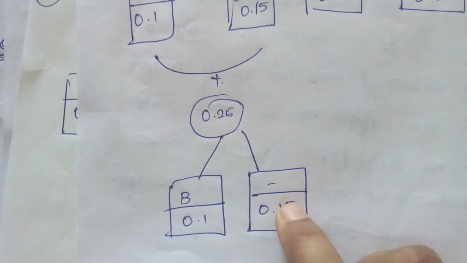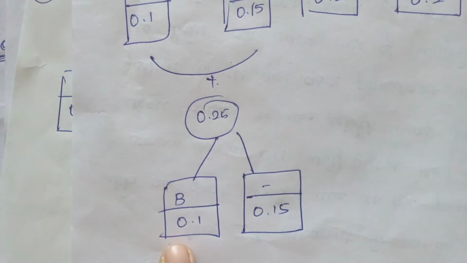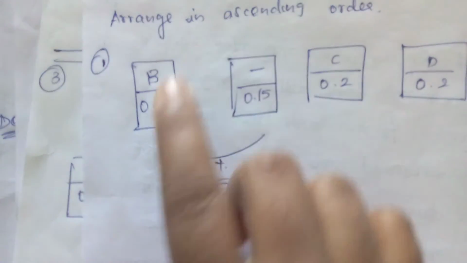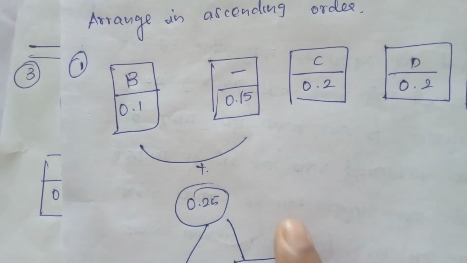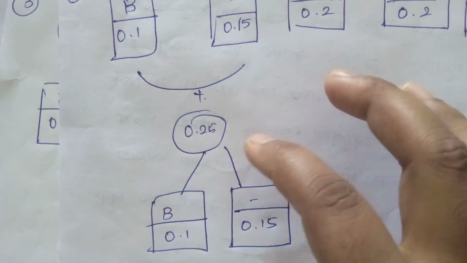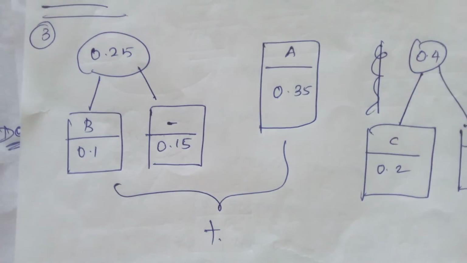This value comes by adding the B and dash values. You have to mention it like this: first put step 1, arrange in ascending order, and then add the small values and combine them in a tree manner. This is the Huffman tree. Let's see the next one.